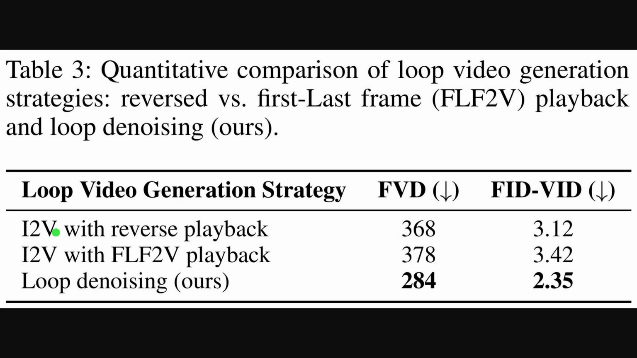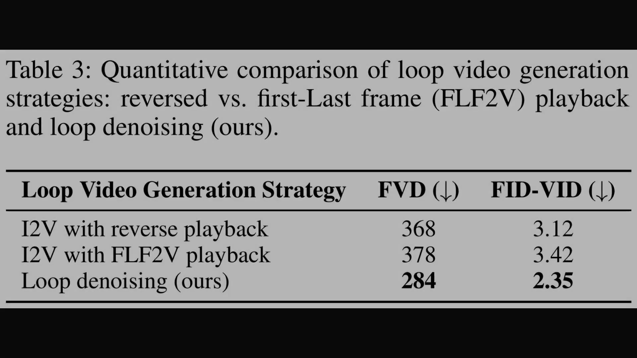Building on that, this table compares 3 looping strategies using 2 quality metrics, with lower being better. First, focus on the whole grid to see the methods listed at left and scores at right. The reverse playback and the first-to-last frame control both score worse, around 3.1 to 3.4 on FIDV and near 370 on FVD. In contrast, loop denoising lands at 2.35 and 284, indicating smoother, more natural loops.